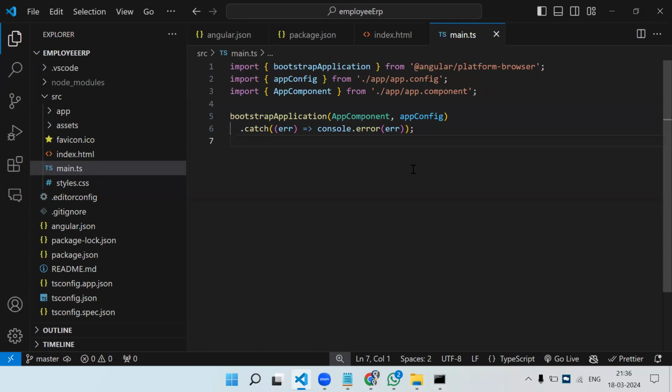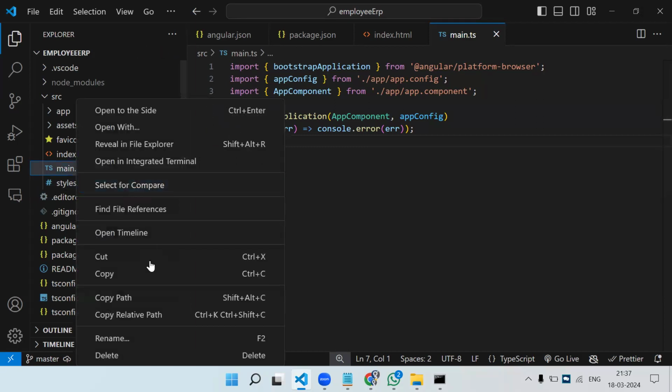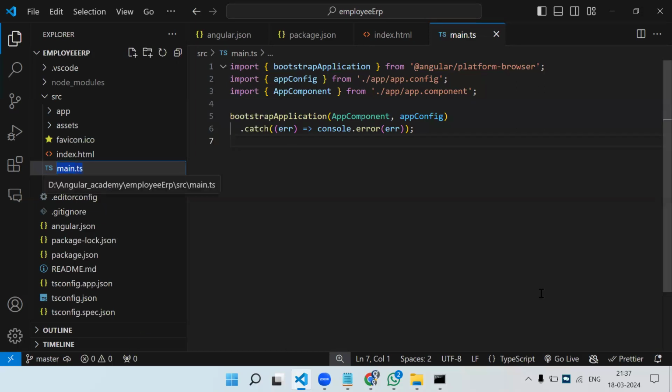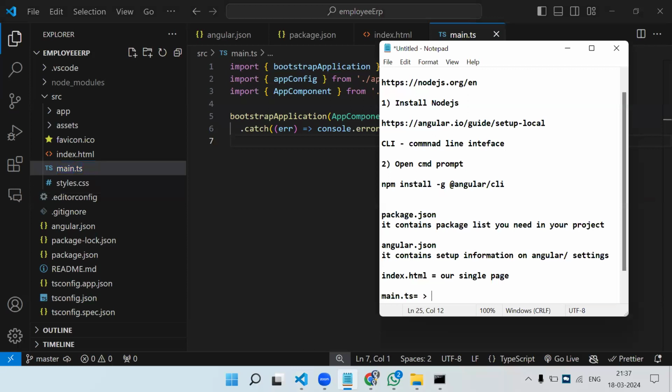You might know C# or C++, where the void main method was there. Whenever any project runs, one file will execute first. That is main.ts. So main.ts is the starting point of our Angular application. From here, our application will run. It is also called the entry point of our Angular application. When the application starts, the first file to execute is main.ts. Clear?